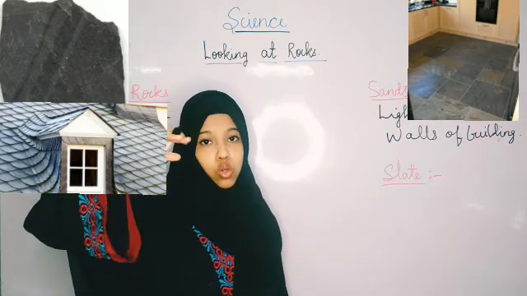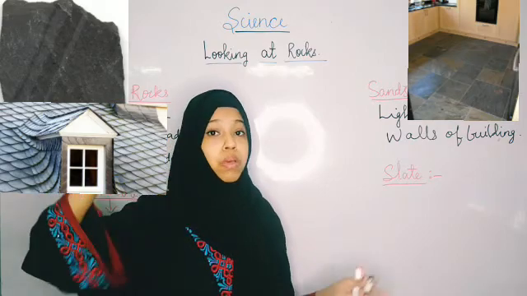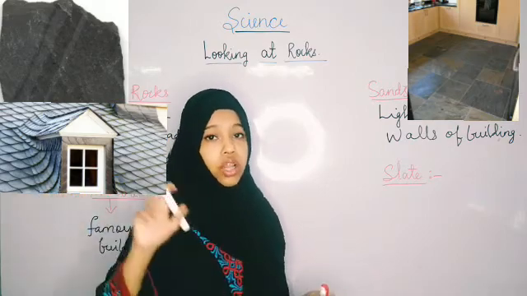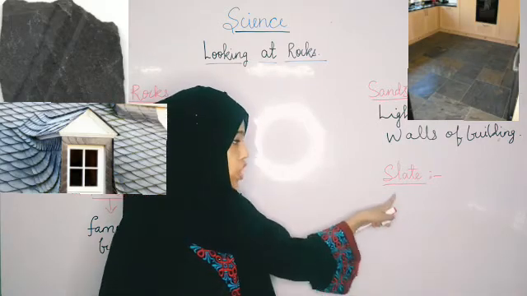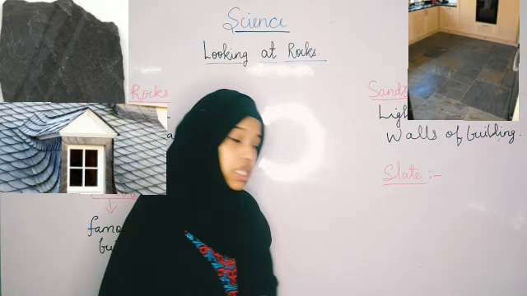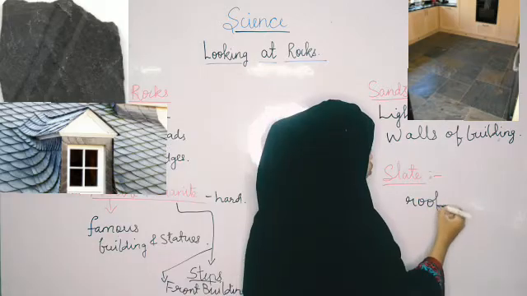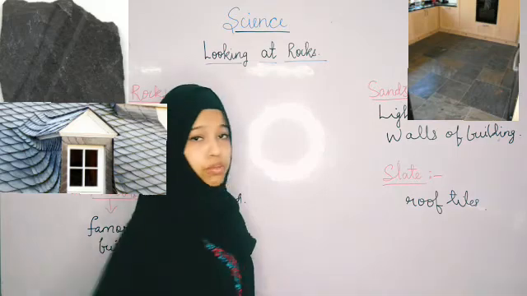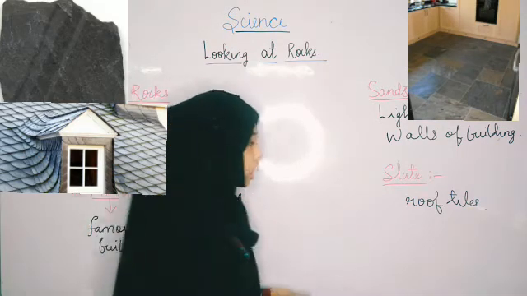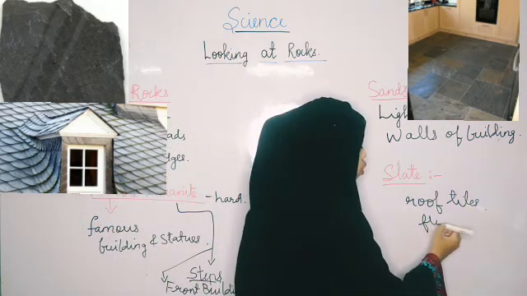Where there are big houses or bungalows, black roof tiles are used, that is slate. Slate can be used for roof tiles or flooring also.